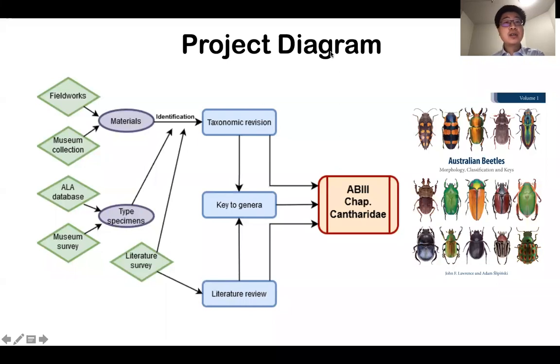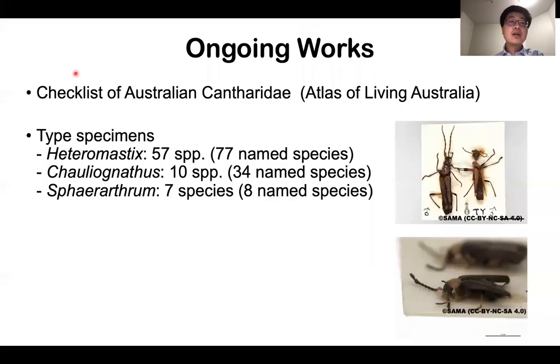And this is our project diagram. Briefly, we combine the literature review and the specimen identification to see if there is anything that needs revision or description, and summarize them into our book chapter. Currently, we have summarized the checklist of Australian Cantharidae and the available images of type specimens based on the online database of ALA. The first number is the number of type specimens whose images we assessed, and the latter is the total number of named species.